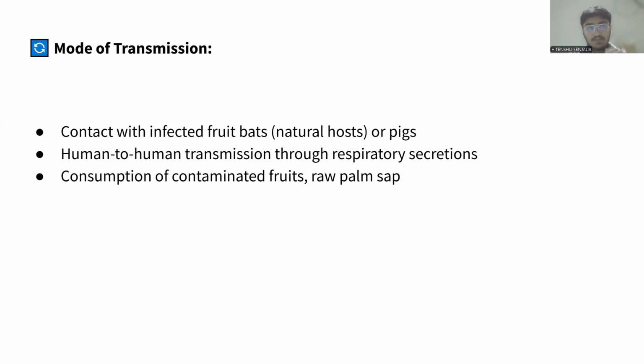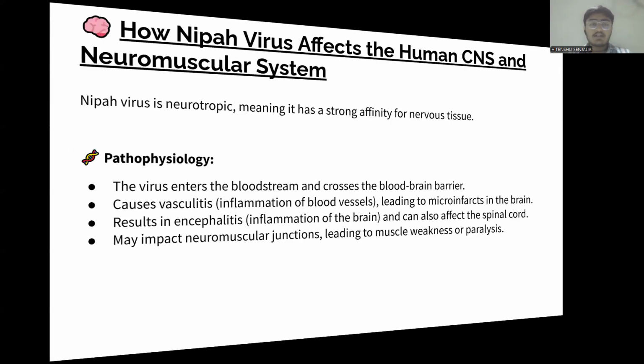Now we can see the mode of transmission of this virus. Contact with infected fruit bats or pigs. By this, the virus will spread from animals to humans. Human to human transmission occurs through respiratory secretions, like sneezing and coughing, by which this virus will transfer from human to human. Consumption of contaminated fruit and raw palm sap. By eating these things, this virus infection may also occur.